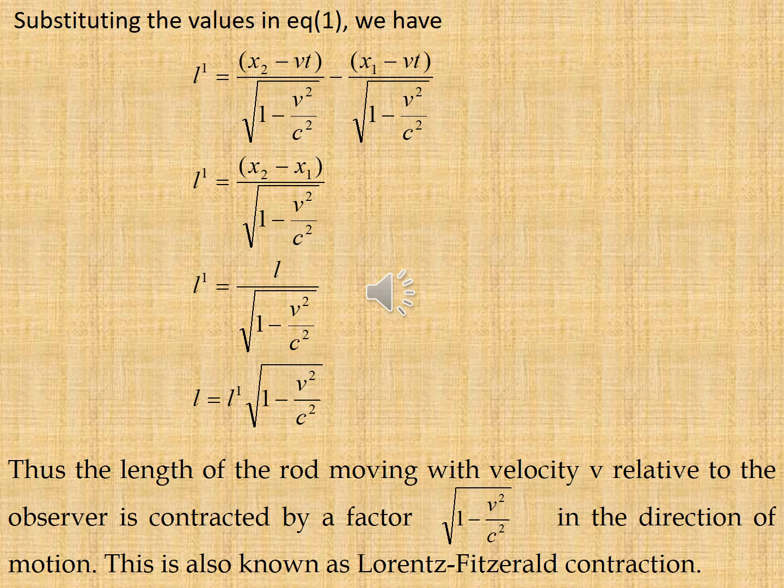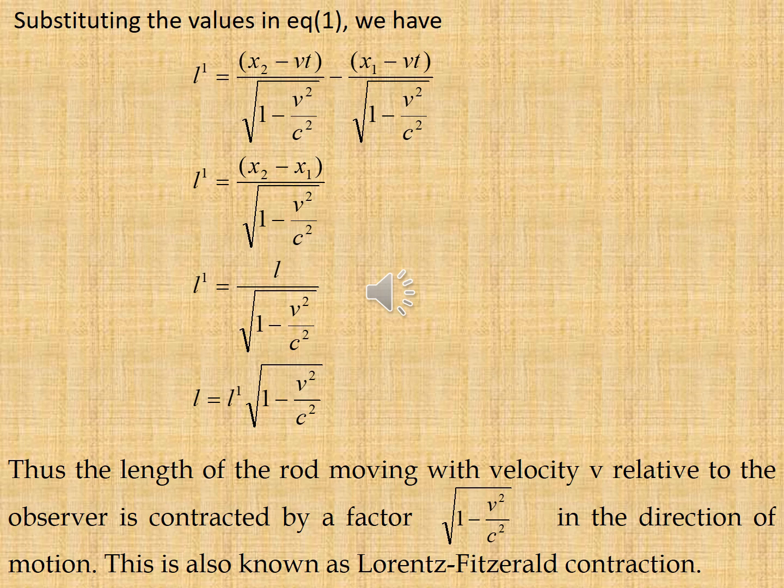Substituting the values in equation 1, we have L dash = (x2 − vt)/√(1 − v²/c²) − (x1 − vt)/√(1 − v²/c²). So L dash = (x2 − x1)/√(1 − v²/c²). That means L dash = L/√(1 − v²/c²).